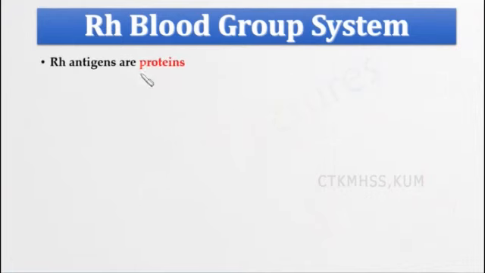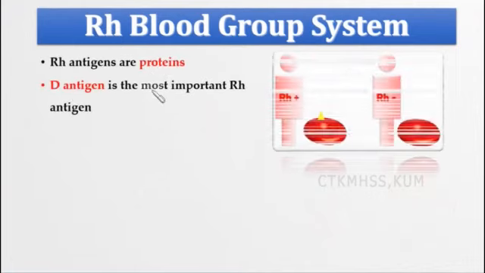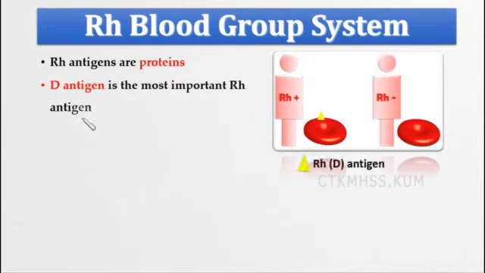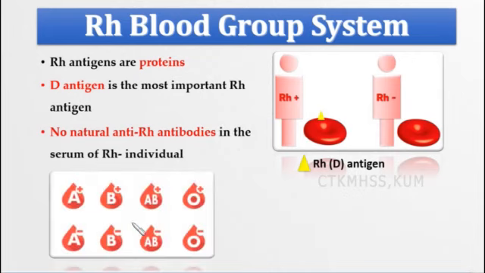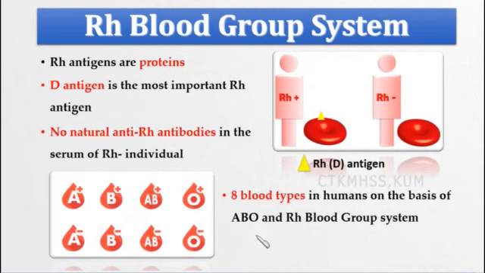So, the Rh blood group system. Rh antigens are proteins. D antigen is the most important Rh antigen. There are no natural anti-Rh antibodies in the serum of an Rh negative individual. The 8 blood types in humans are on the basis of the ABO and Rh blood group systems. So this is the recapitulation, or I can say the nutshell of all the points we have seen now.